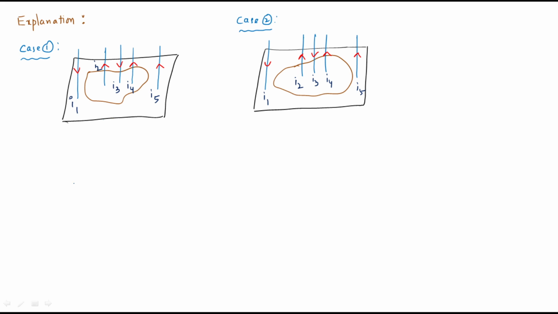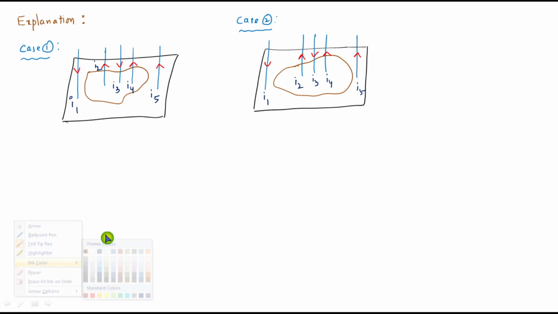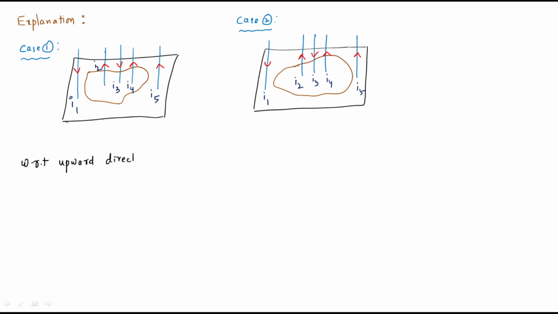So from case 1, now I would like to consider the current in the upward direction and the downward direction. First I would like to consider the upward direction of current.